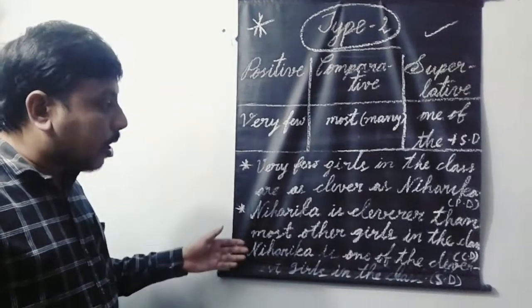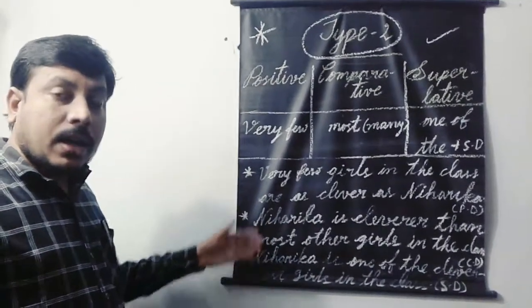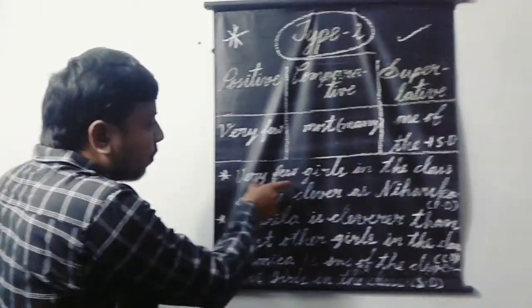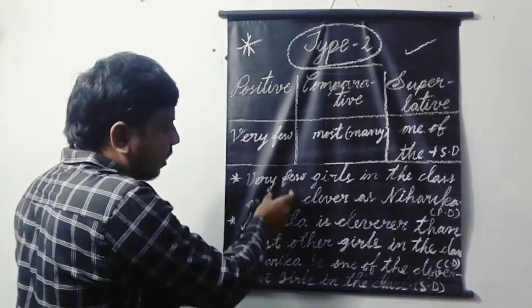Now let us know about the structures which are related to type 2 degrees of comparison. How to remember positive degree, comparative degree and superlative degree regarding type 2. Okay. Very few regarding positive degree. Let us know about the structure.